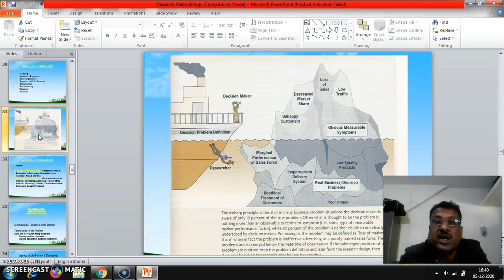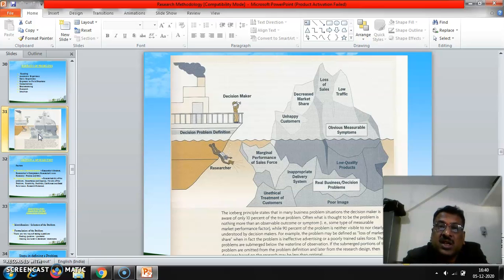Next, on the basis of this diagram, you can see the decision maker is watching from the ship, the decision problem definition.